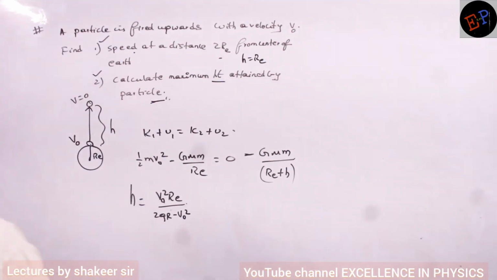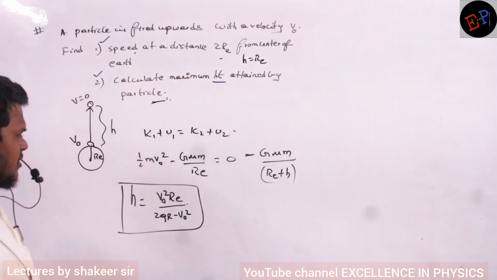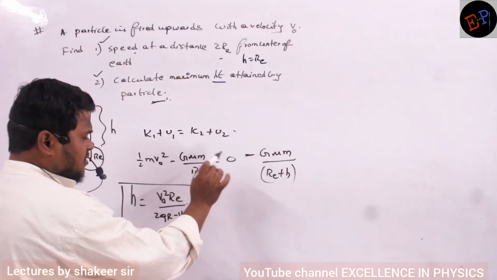Okay? So this is our answer for the question: h equals v0 square Re divided by (2gRe minus v0 square). So it means the answer is not present in terms of capital G, no?